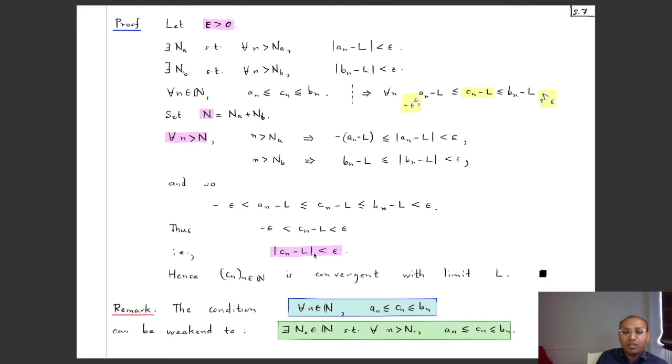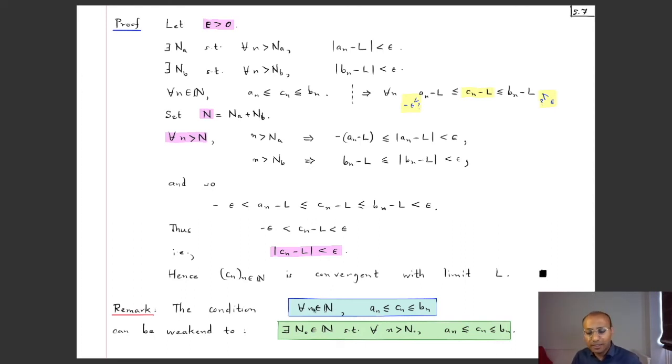So we have got that given any positive epsilon, we produce the capital N such that beyond that n, the distance of the nth term to the limit is less than epsilon, and so this sequence is convergent with limit L. Okay, now in this proof, we notice that it was not really essential that for every n this should hold. It was enough if this was true for all large enough n's.